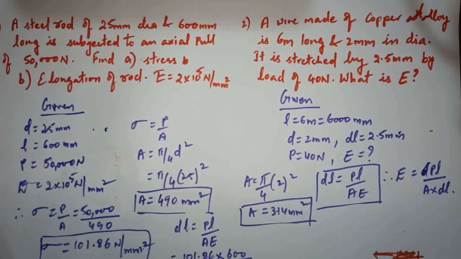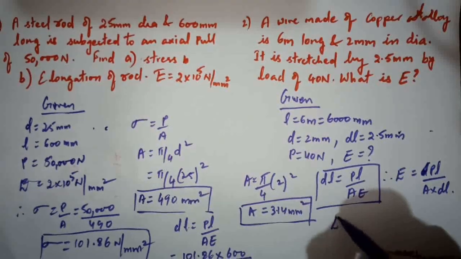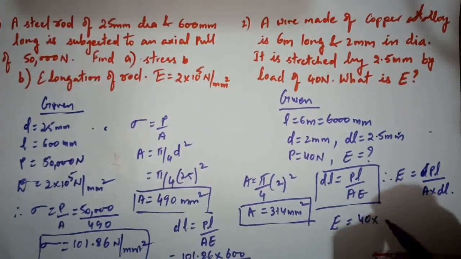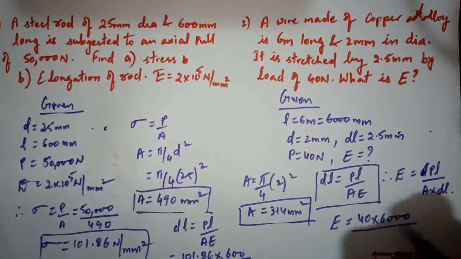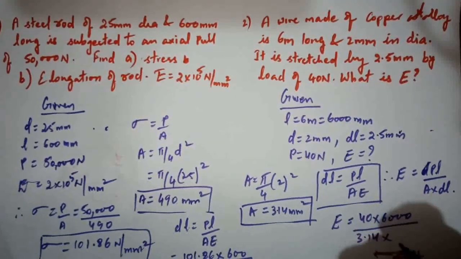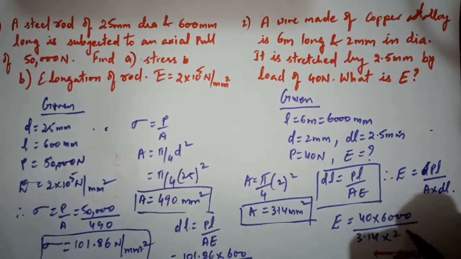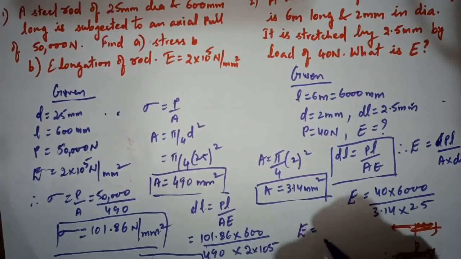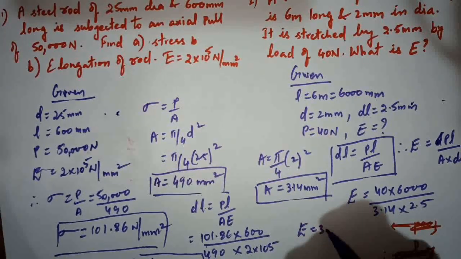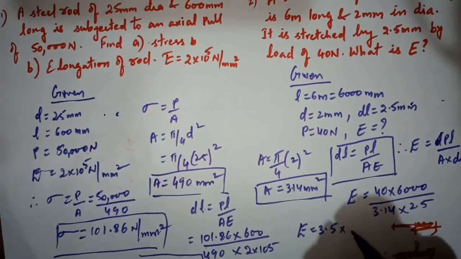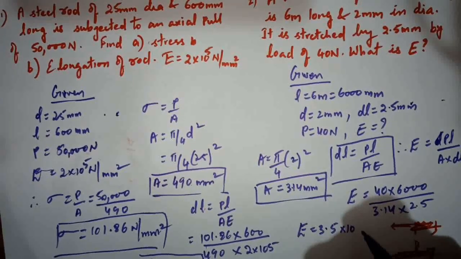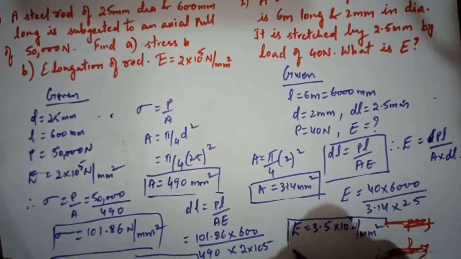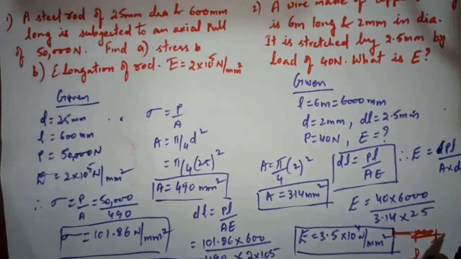Therefore on substitution of these values we'll get E. E equals P, which is 40, into length 6000 mm by area 3.14 into DL, which is given as 2.5. Therefore on simplification we get E equals 3.5 into 10 power Newton per mm square. So this is how you are supposed to solve the problem.